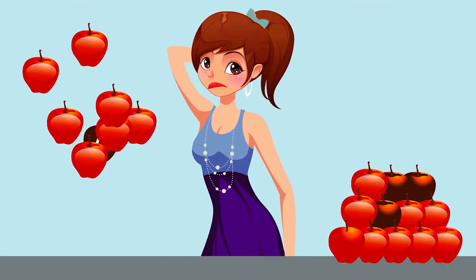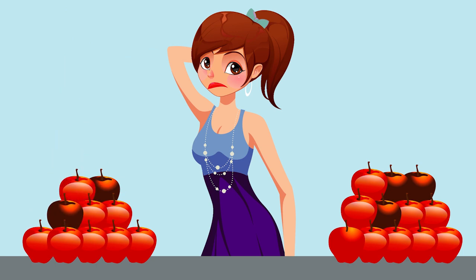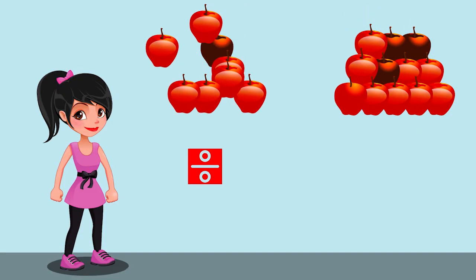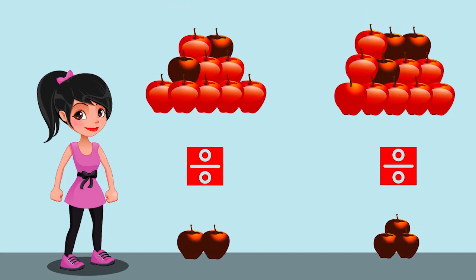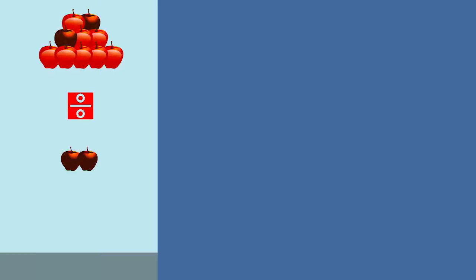Let's say there are two fruit baskets. The first basket contains 10 fruits, but 2 are spoiled. And the second one contains 12 fruits, but 3 are spoiled. If you had to select the one in terms of quality of fruits, what would you do? Very simple. I will divide the total number of fruits by the number of spoiled fruits. Correct. That is what I do.